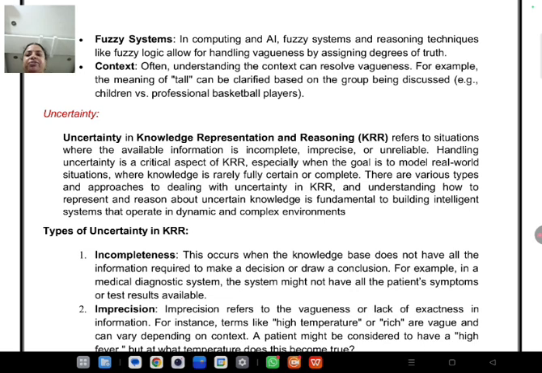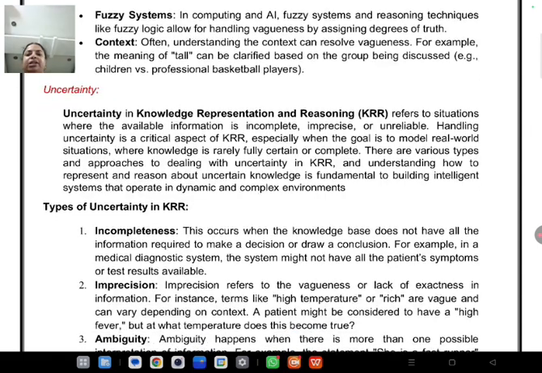Next, we will look at uncertainty in KRR, that is, knowledge representation and reasoning. Uncertainty is whenever we do not have proper information, and the information is incomplete, imprecise and unreliable. That is, the information is not clear and is much less than what is required. Then we can call it uncertainty in the information.